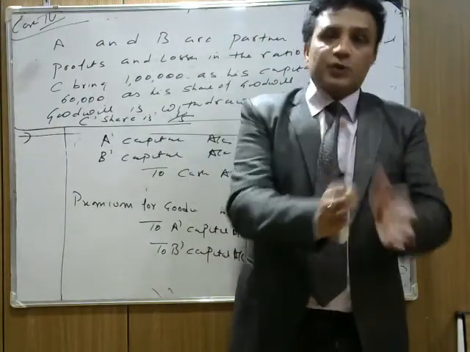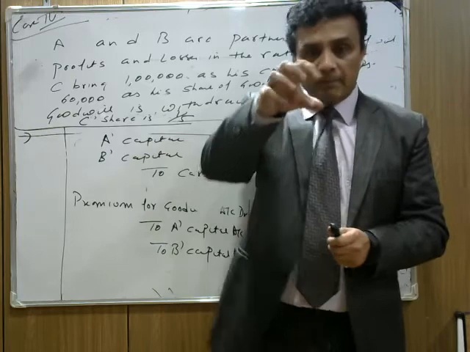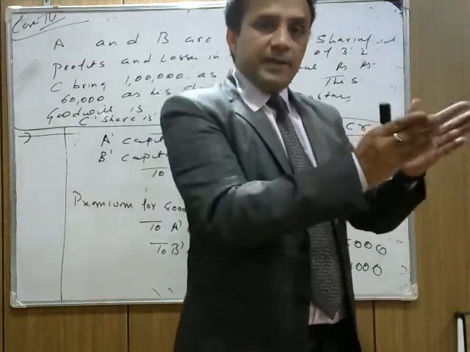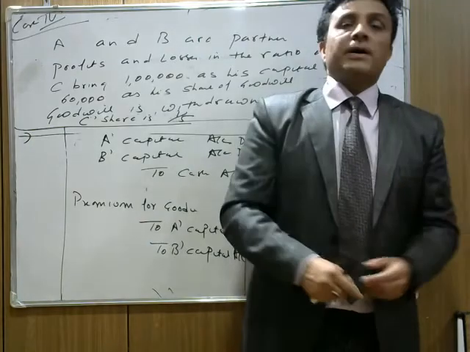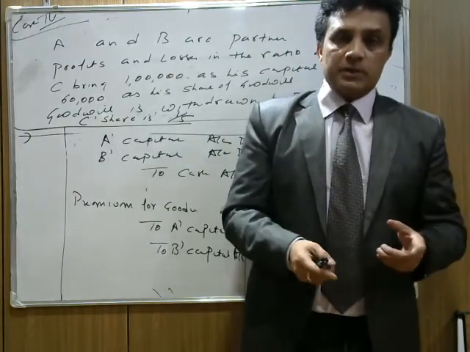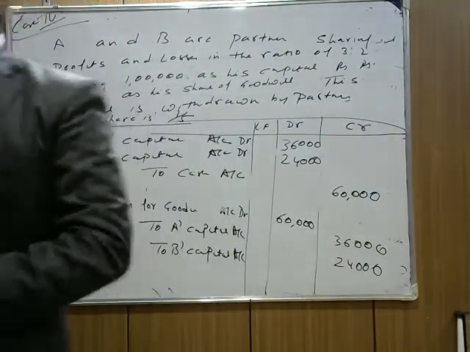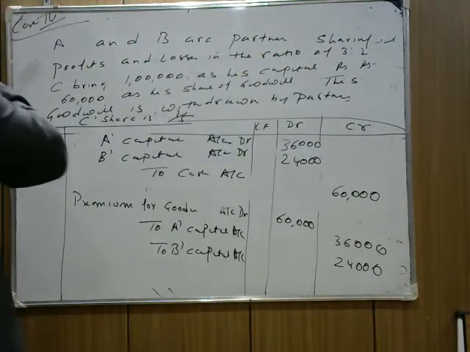This is called drawing. With drawing, their capital will decrease. Whenever the old partners' capital decreases, it will be debited. We write old partners' capital account debit to cash account. I hope this is clear. Now suppose if it is the same question, and they withdraw half of the goodwill.